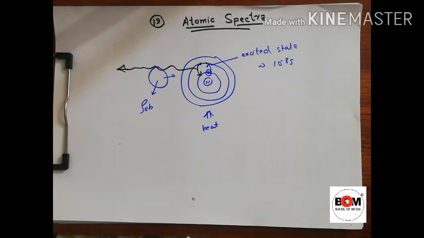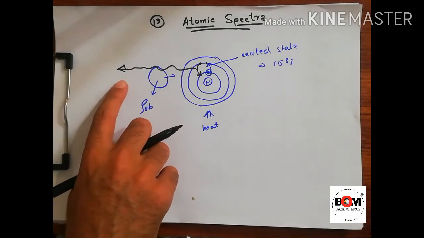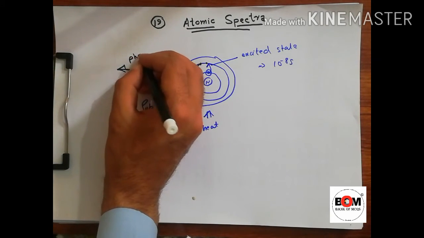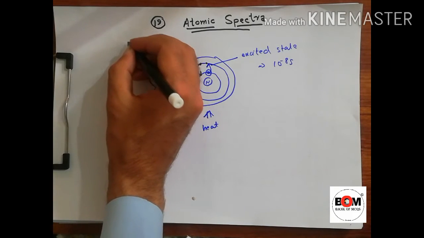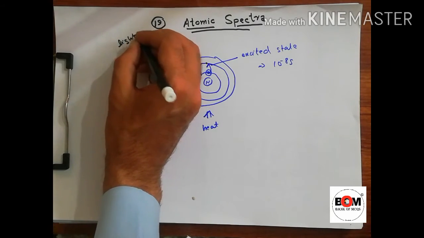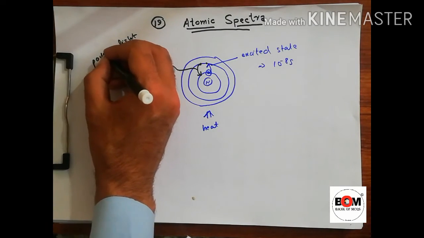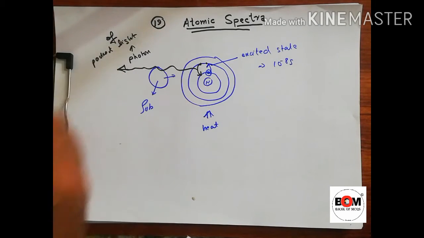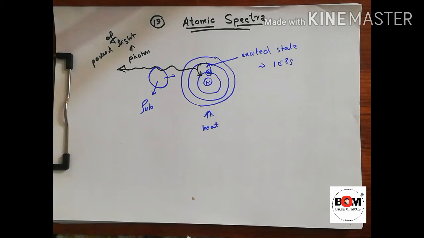So after falling back to its shell, it emits a radiation called a photon. What is a photon? A photon is a discrete packet of light energy, a packet of light.